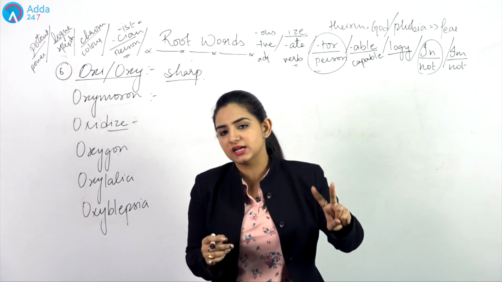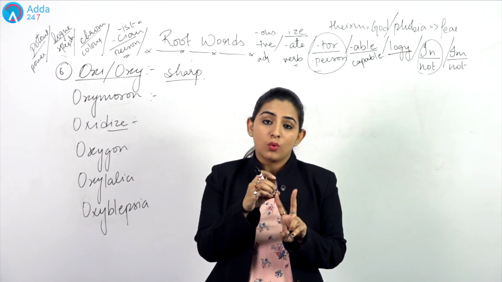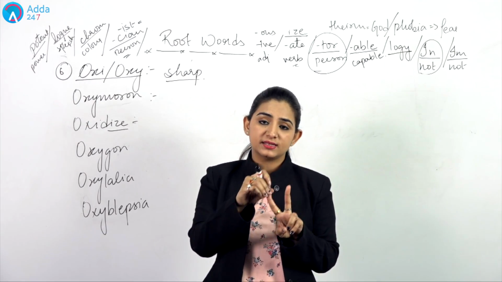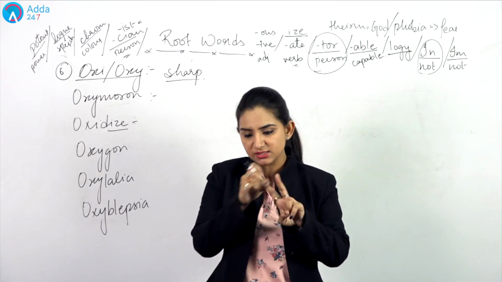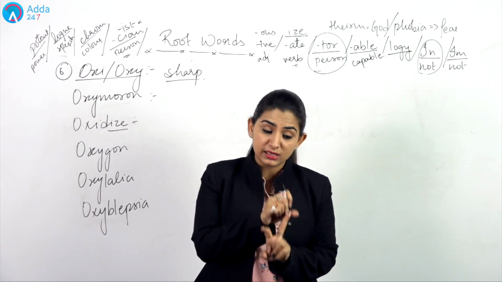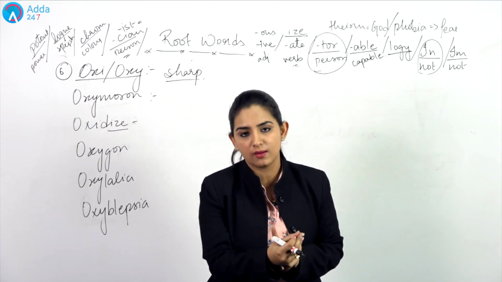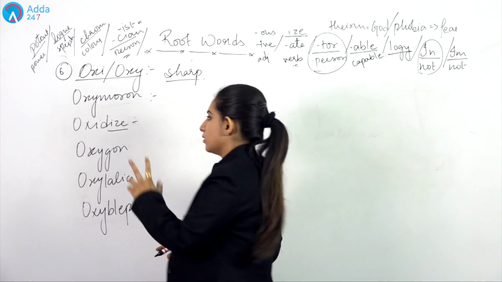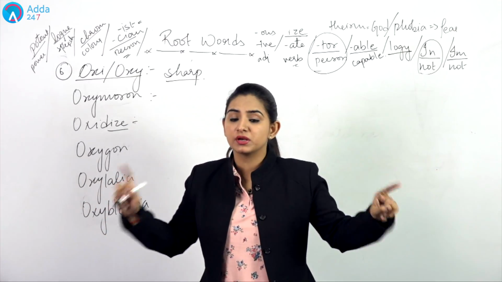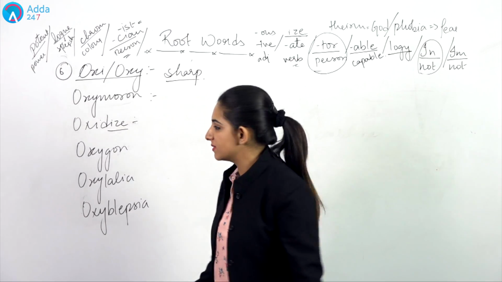If you have ideas in your mind, right? There's one topic, you have ideas in your mind. At one time, you think that this is the panacea to all. That means this is one solution that can cure everything. On the other hand, you see that this is the only thing that can cause a lot of harm. So this is what we mean by oxymoron, having two contradictory ideas for the same thing at the same time is what we mean by oxymoron.